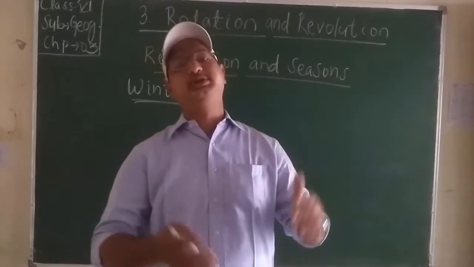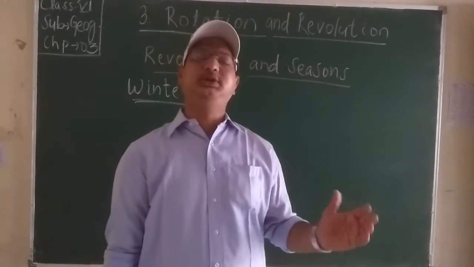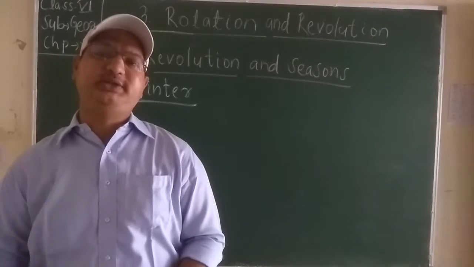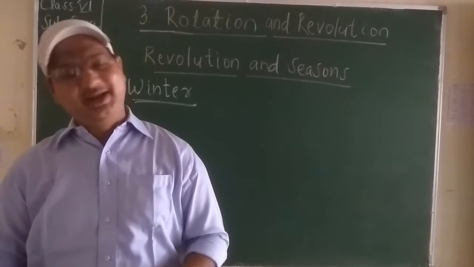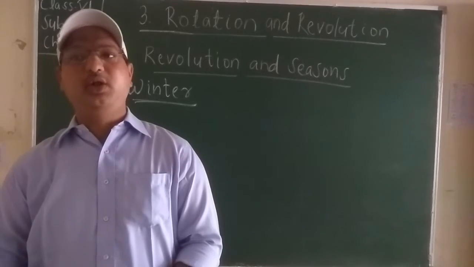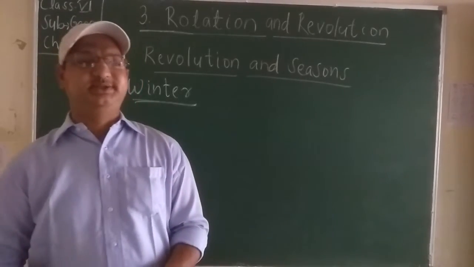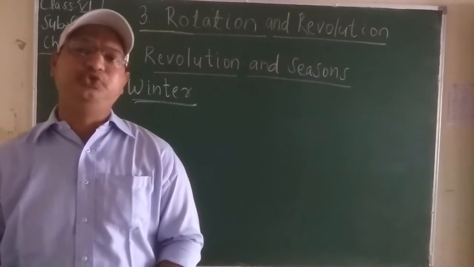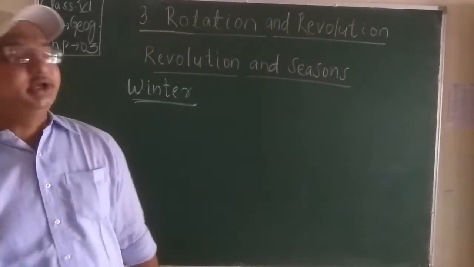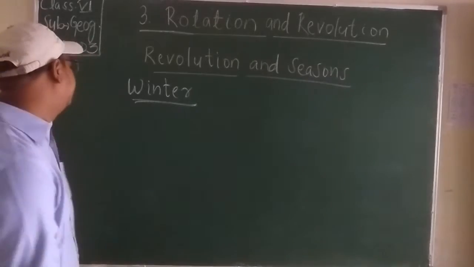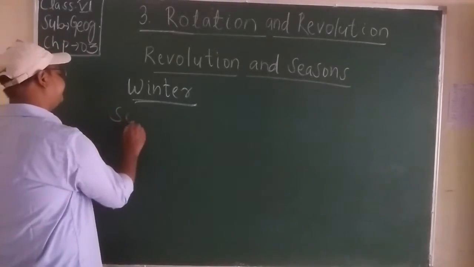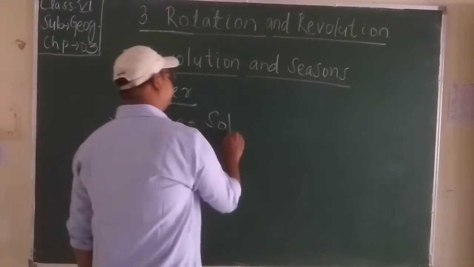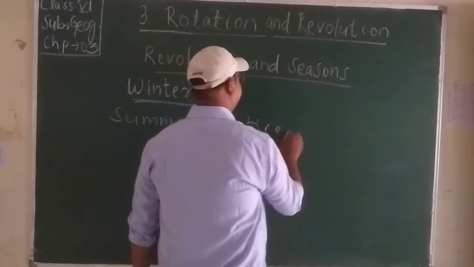When the south pole or the southern hemisphere is towards the sun, the inclination of the north pole towards the sun is maximum, and the direct rays of the sun fall first on the Tropic of Cancer on or near 21st June. This is called the summer solstice. Students, a very important topic, that this is what is summer solstice. That is 21st June.